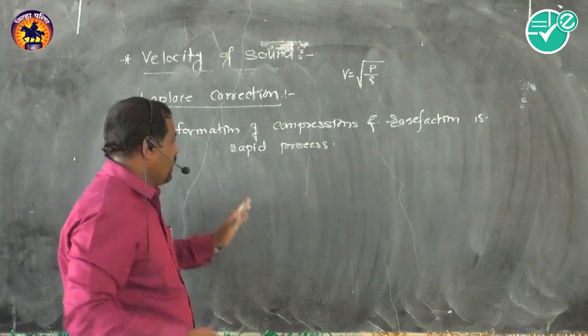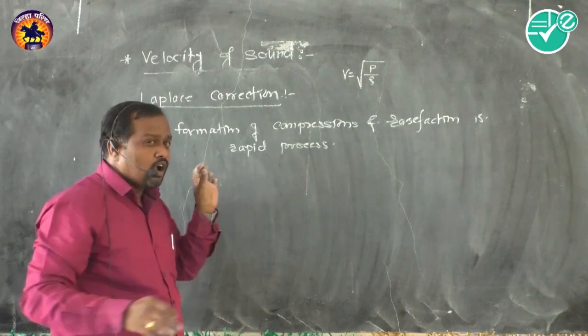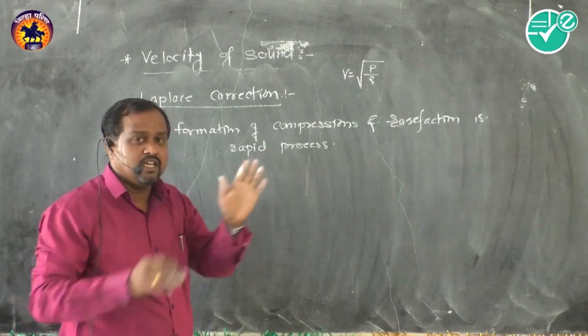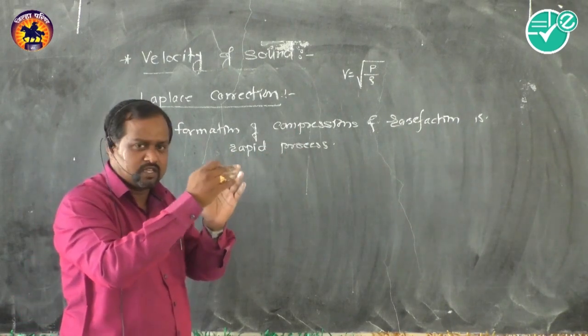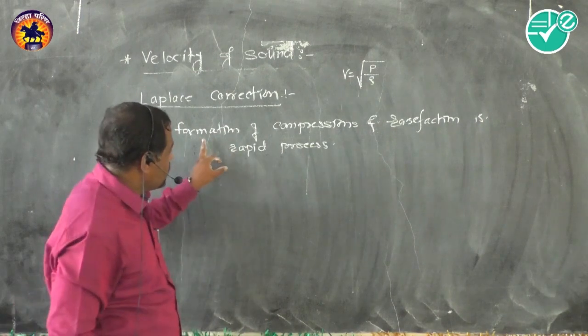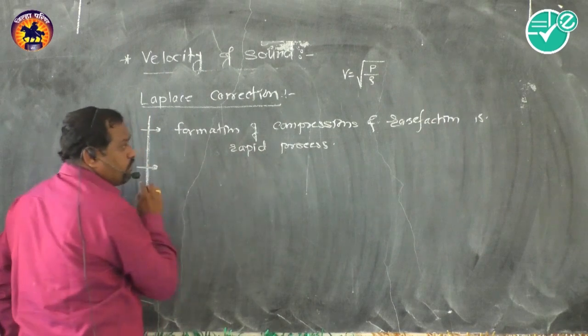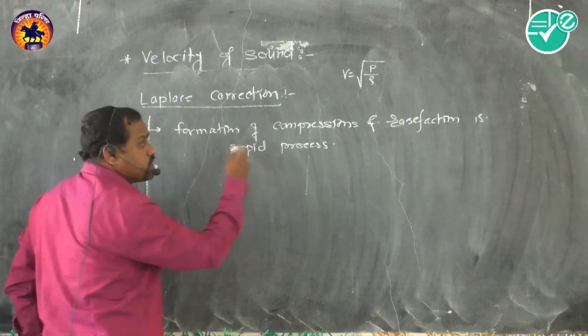Then he said that as it is a very fast process, here he concluded the same thing which Newton did previously, that at compressions heat is developed and at a rarefaction there is a cooling of the system. And as he stated it is a very rapid process, it will not get sufficient time to dissipate the heat.